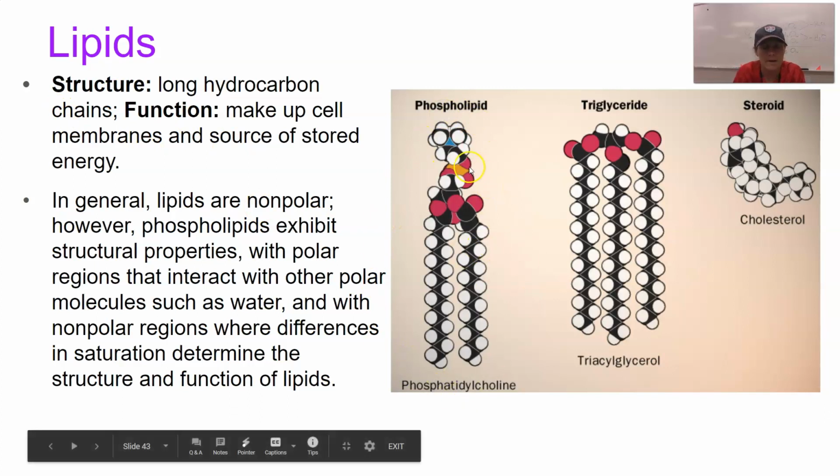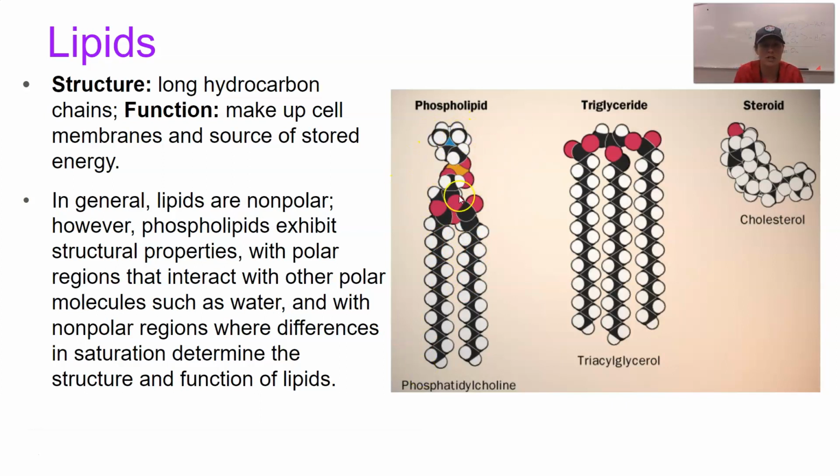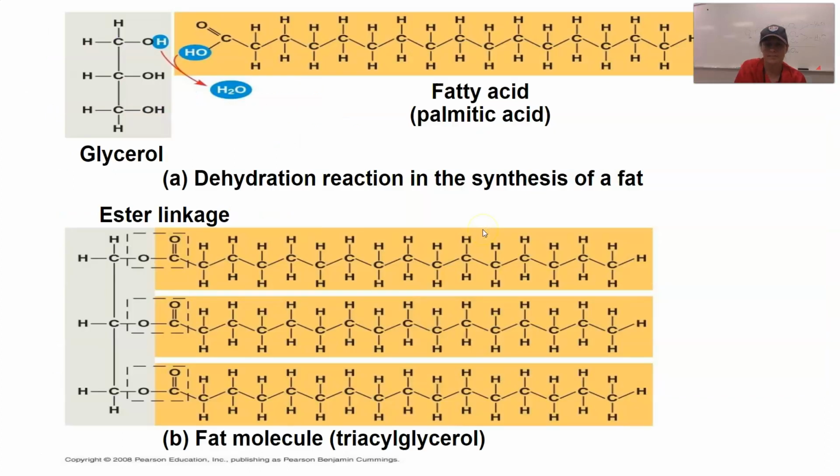with the exception of one fancy lipid called a phospholipid. It's this guy right here. He's unique because he definitely has the hydrocarbon chains, which are nonpolar, but he has a polar head region that actually can attract to water. Okay, so super unique. There's a pretty big wide range of lipids. The three main types of lipids that you are going to be responsible for are phospholipids, triglycerides, and steroids.